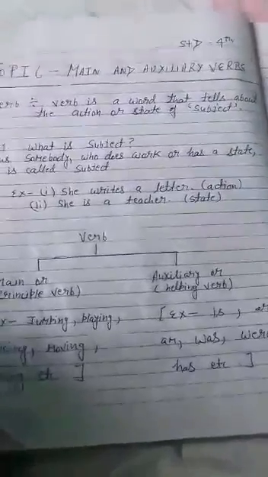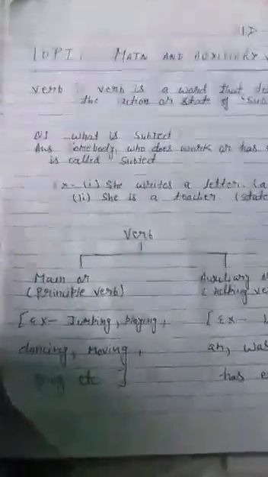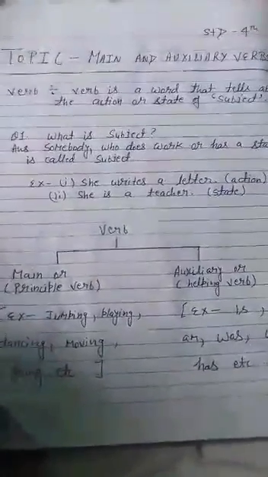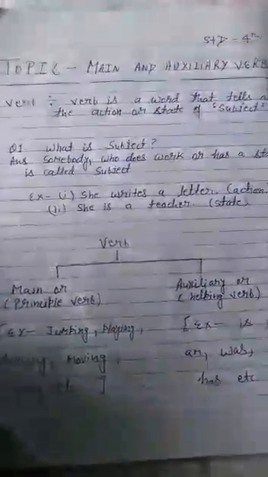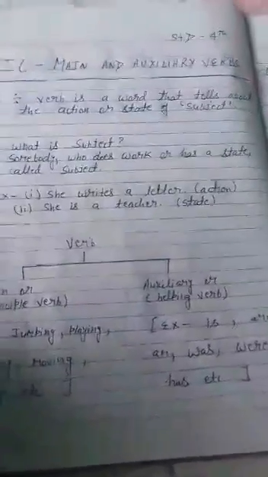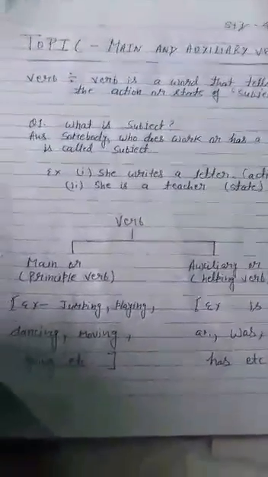Today we are going to study about the main verb and auxiliary verb, that is also called helping verb. But before this, you have to know what a verb actually is. As you already know, a verb is a word which tells us about our actions, or in simple language, verb is an action word.